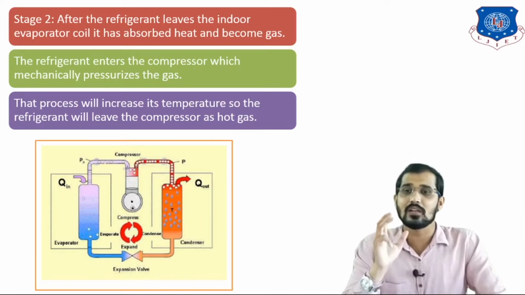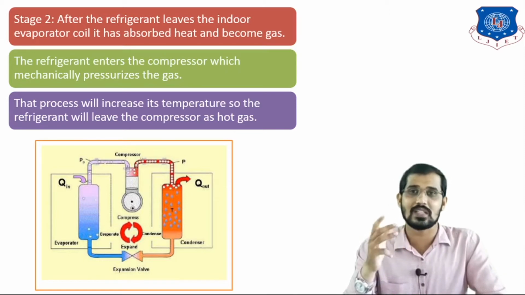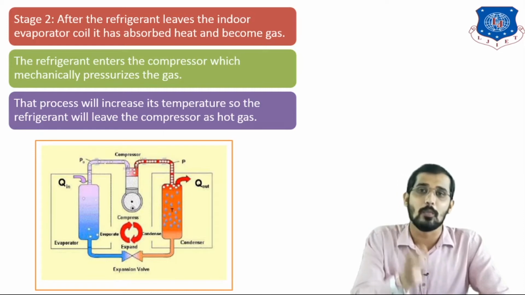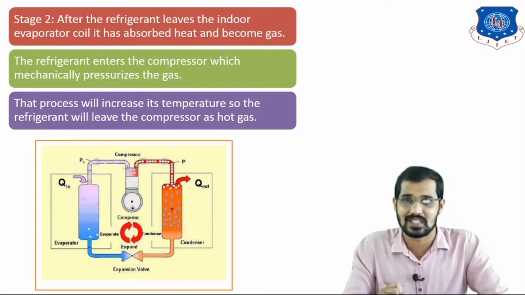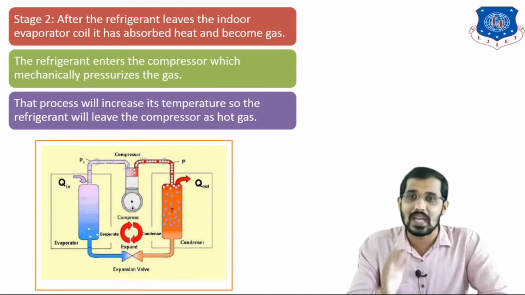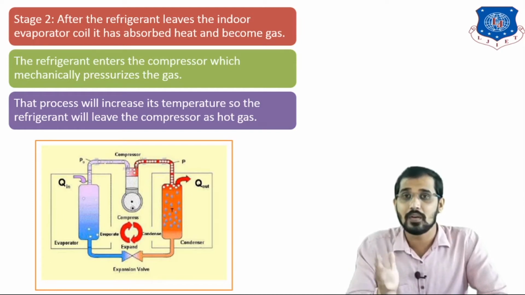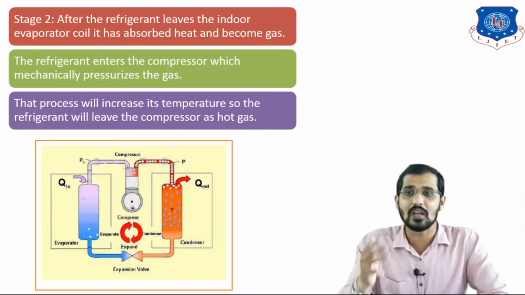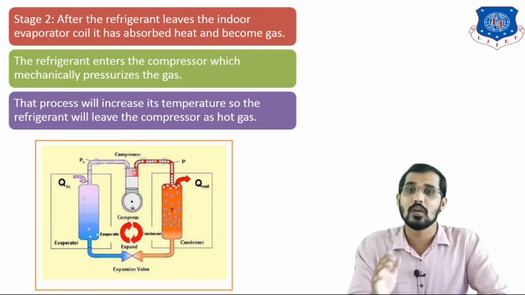In the next stage, the refrigerant enters the compressor. Whenever the refrigerant enters the compressor, it compresses the gas, and whenever the gas is compressed, its temperature increases. Whenever we increase the pressure, the temperature of the gas increases. So this process will increase its temperature, and the refrigerant will leave the compressor in the form of hot gas.